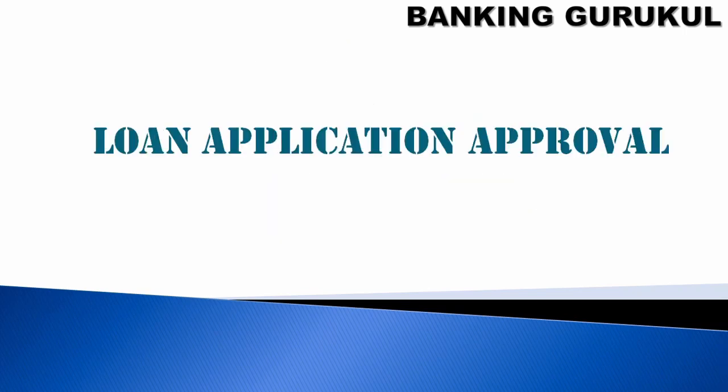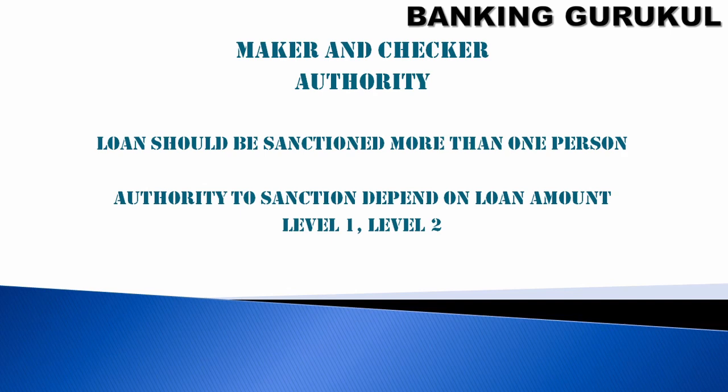Loan application approval. So maker checker authority, loan should be sanctioned by more than one person. In financial institutions and banks, one loan should be sanctioned by more than one person. One will be the maker and another will be the checker. So in this sanction also we'll have levels. Somebody can sanction up to 5 lakhs, somebody 10 lakhs, somebody 15 lakhs.